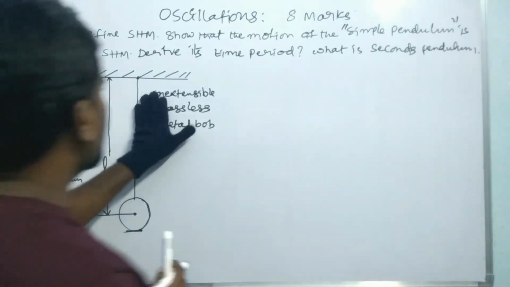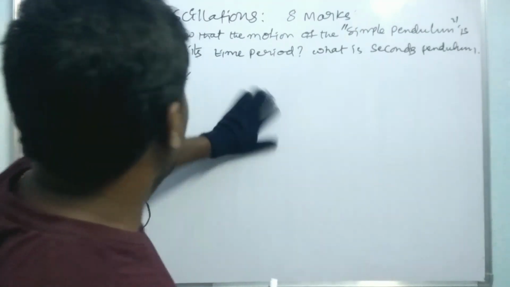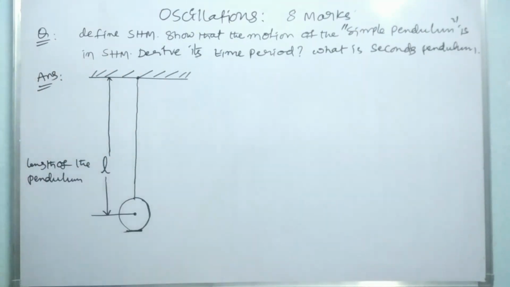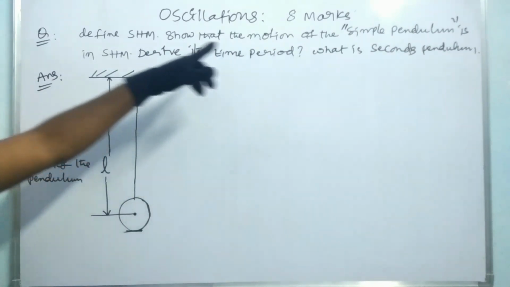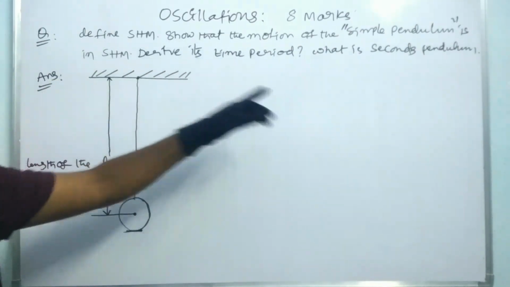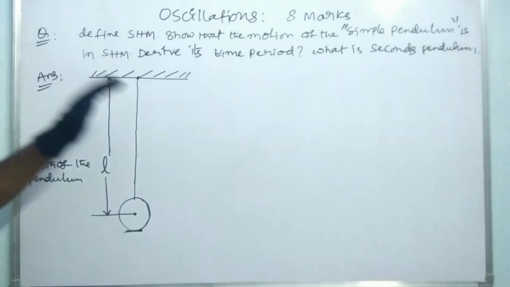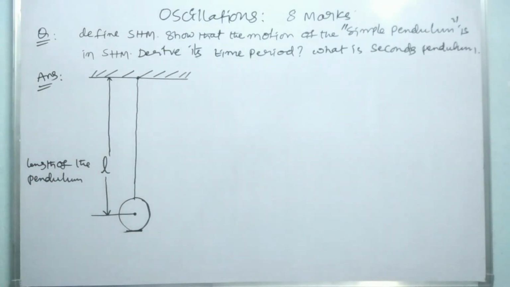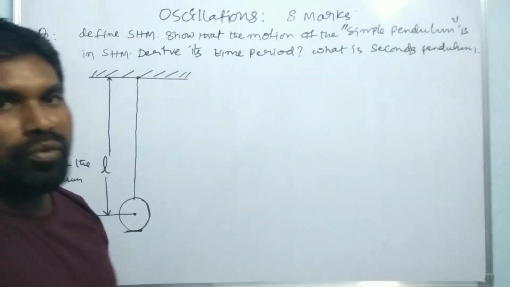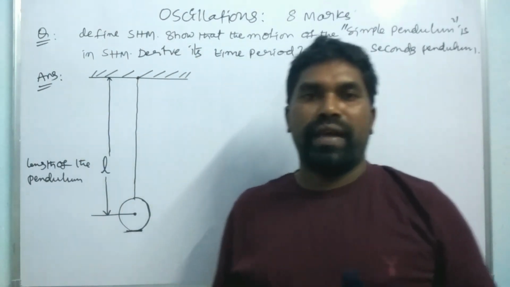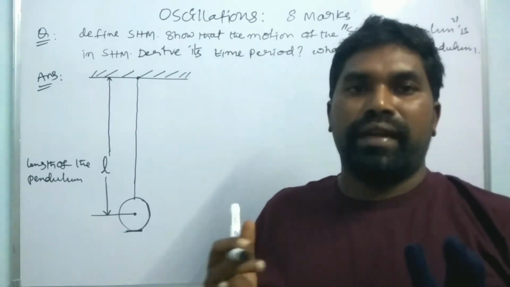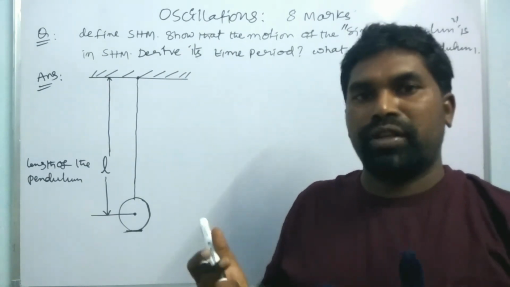Now we have to derive its time period. We have to show that the motion of the pendulum is in SHM, and also find its time period. To derive simple harmonic motion, we have to find its acceleration, and prove the acceleration is always directly proportional to its displacement and negative in nature.